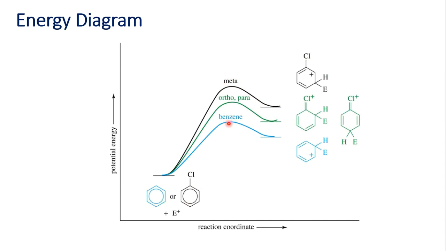But benzene is situated just at the lower side. So here meta attack forms the highest energy intermediate. So this is less favorable compared to ortho and para attack.